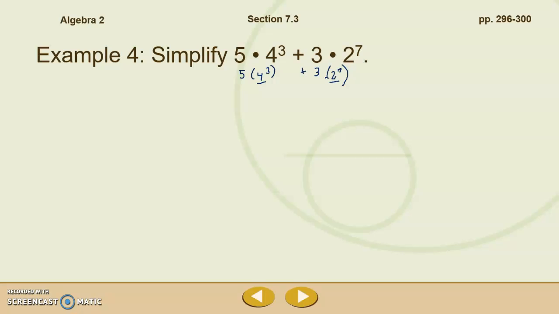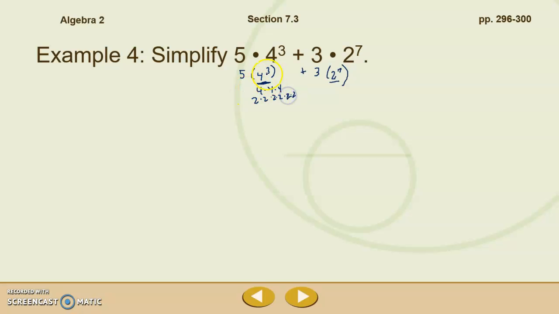But there is a way to rewrite 2 to the 7th so that it has a base 4, or there's a way that we can rewrite the base 4 so that it has a base 2. So we can change the bases. So we're actually going to change this 4 to the 3rd. 4 to the 3rd is 4 times 4 times 4, right? And 4 is just 2 times 2 times 2 times 2 times 2 times 2.